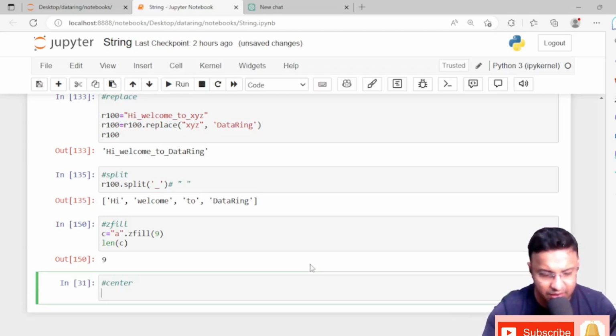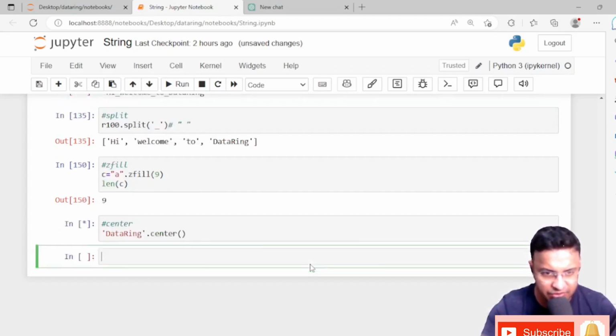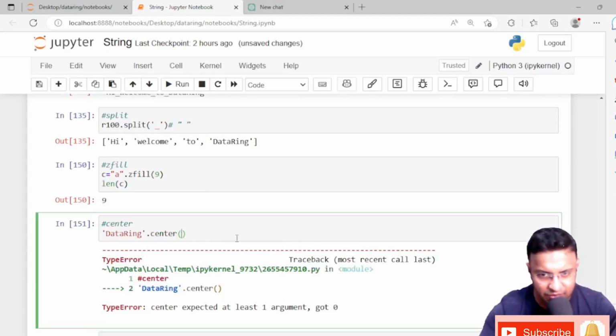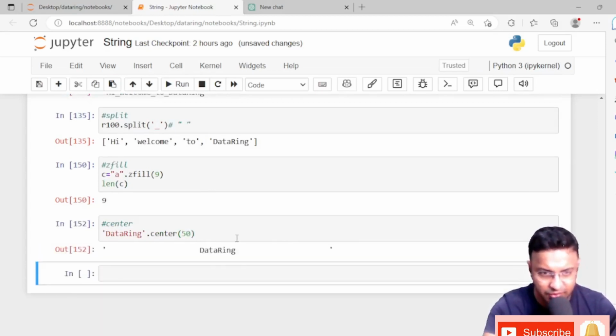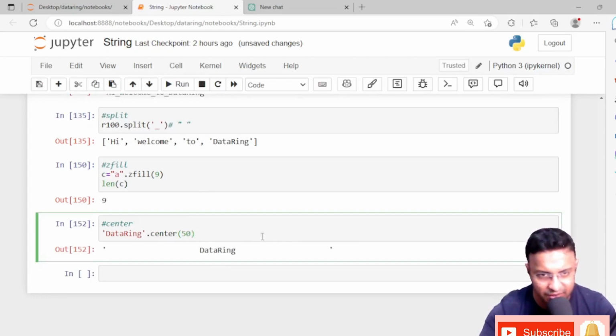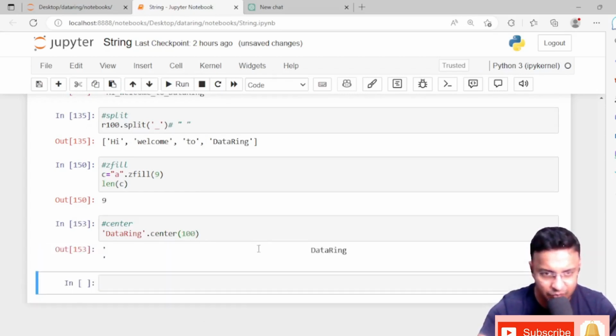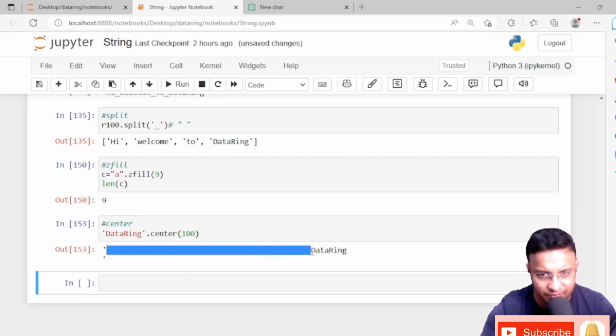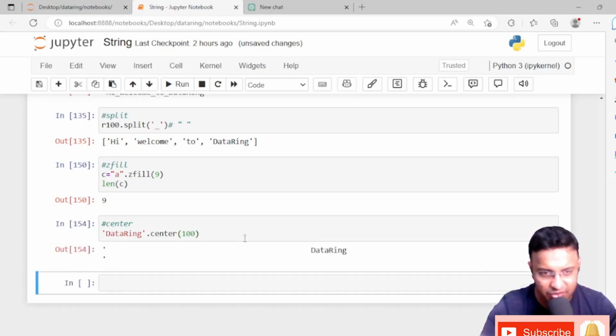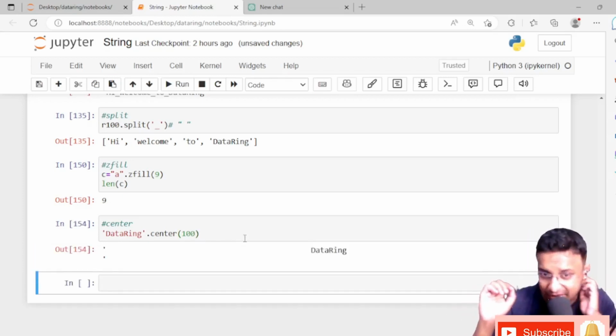And now how does the center function work? I'm writing DataRing again, and then center, and I need to give the width 50, or 100. So if you see, before this there will be some 50 spaces, and after that also some 50 spaces. So it will keep your word or sentence in the middle of the value.